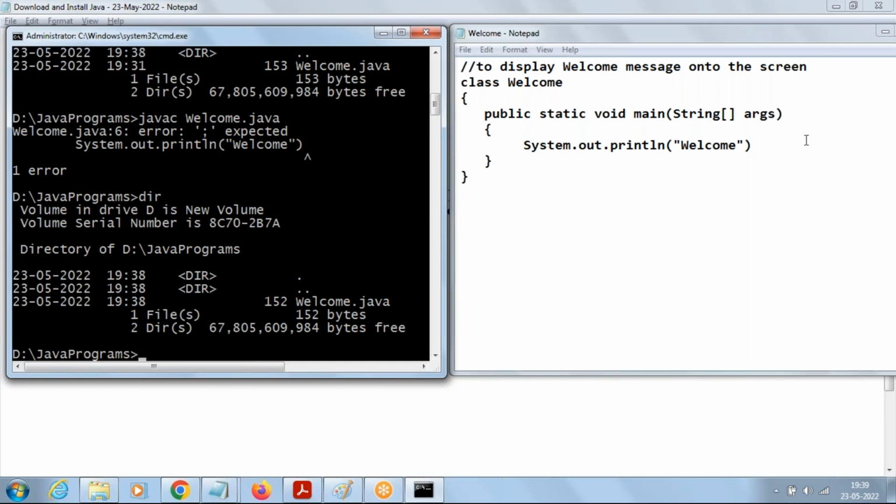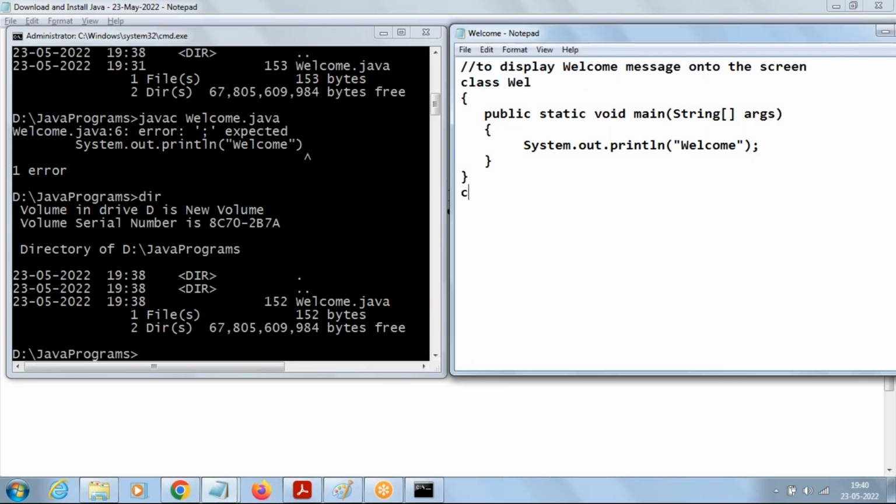Now let me put the semicolon back. Now let me change the class name as well. Understand carefully: the class name is well, but the file name is welcome.java. Now let us create some more classes. Class A, where I'm going with public static void main, String x array.